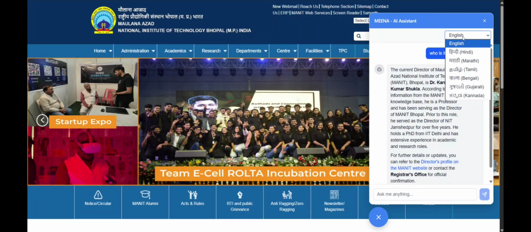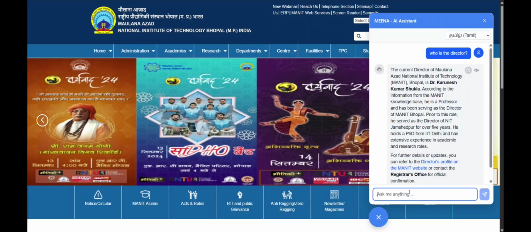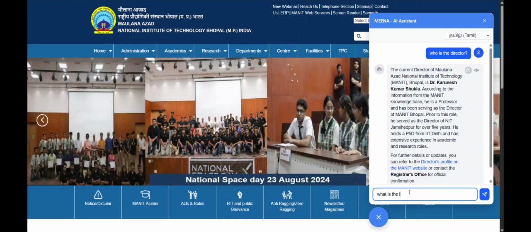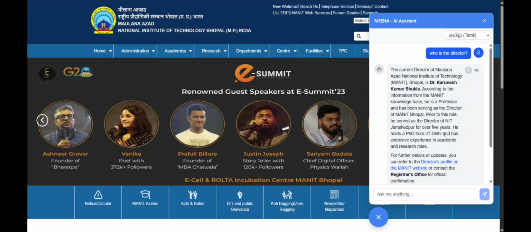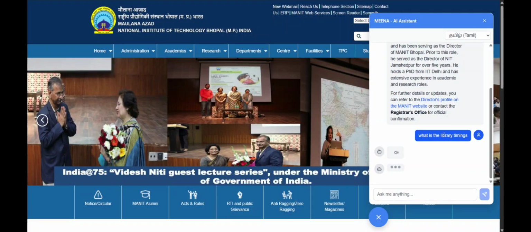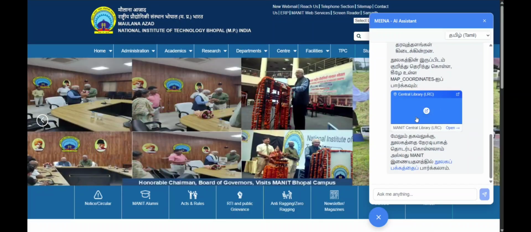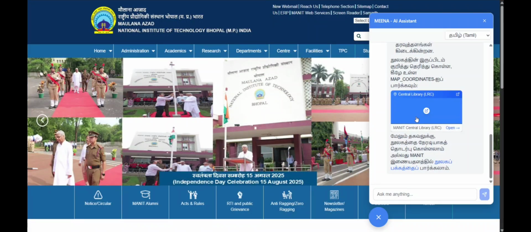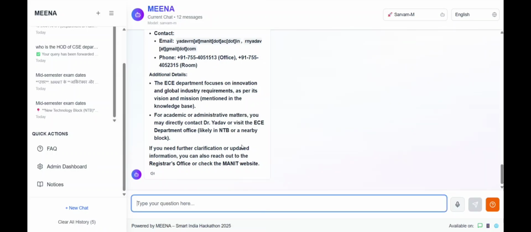We can also change the language from this drop down menu, which you can see right here. Even in the embeddable chatbot, you get the options. So this is all about MEENA and why it's special.